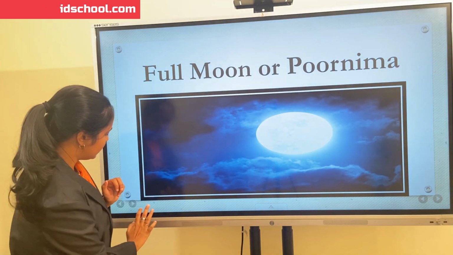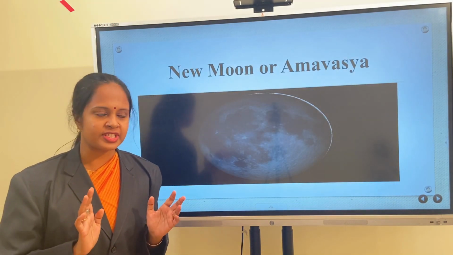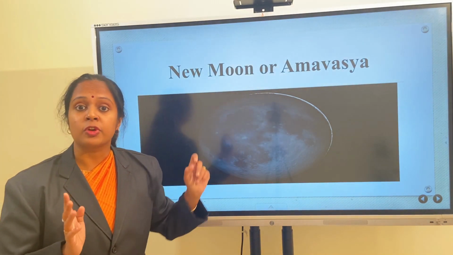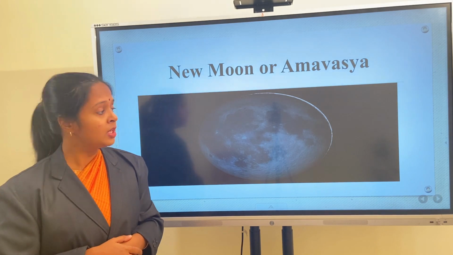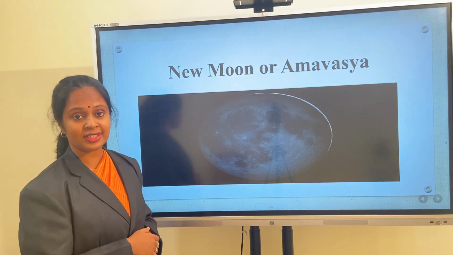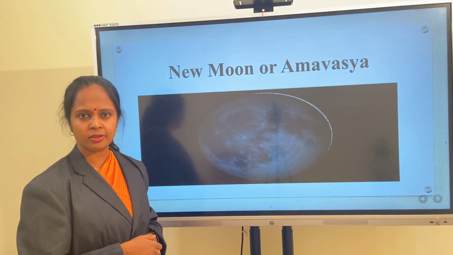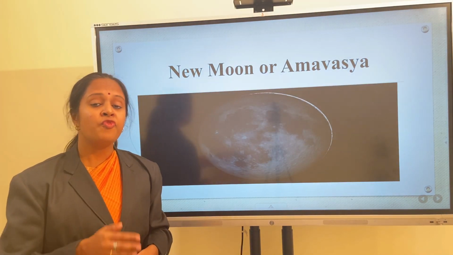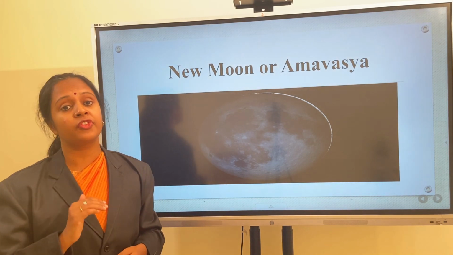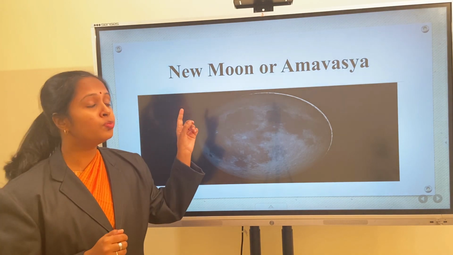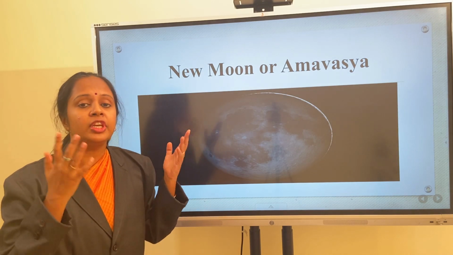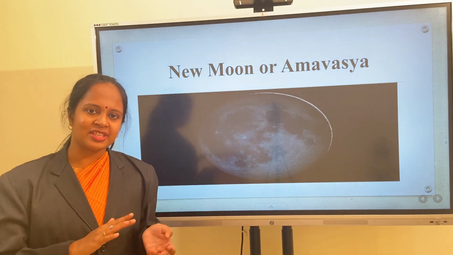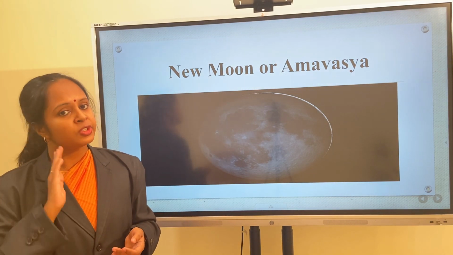The second one is new moon or Amavasya. New moon is also known as Amavasya. Amavasya is also a Sanskrit term. Children, please look at the picture. Can you see moon in this picture? No, you cannot see, right? Children, when the moon is not seen from the earth, it is known as new moon or Amavasya. That day we cannot see moon from the earth. Now I hope you understood the difference between full moon and new moon.